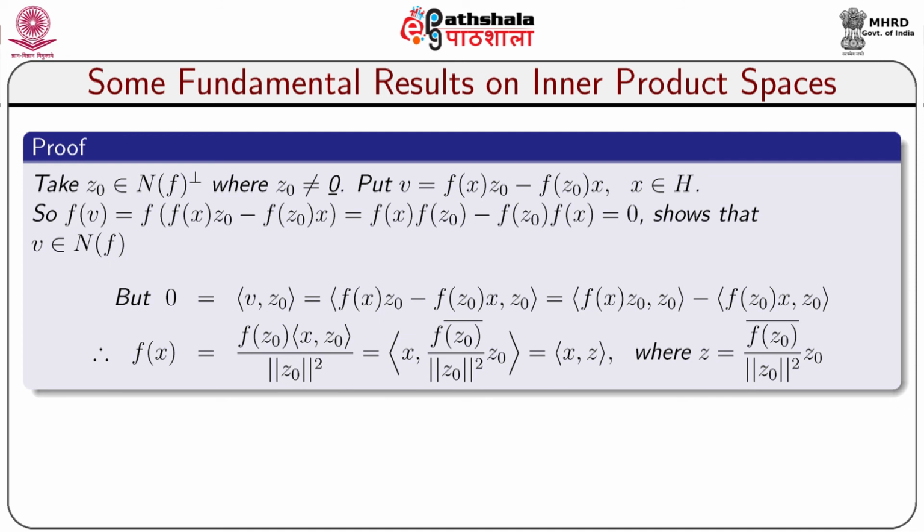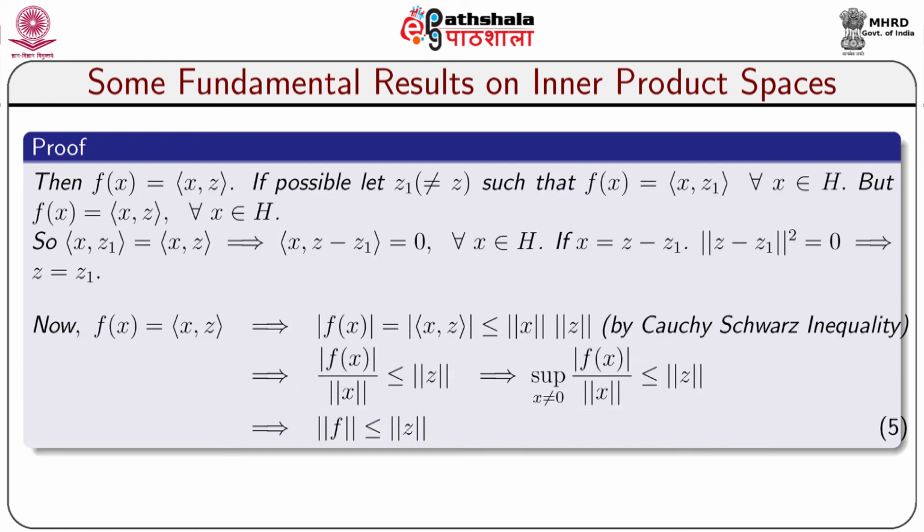But 0 is equal to inner product v comma z0, which is inner product of (f(x) z0 minus f(z0) x) comma z0, which on simplification we get f(x) is equal to f(z0) times inner product x comma z0 divided by norm of z0 square, which is equal to inner product x comma (conjugate of f(z0) divided by norm of z0 square times z0), which is equal to inner product x comma z, where z is equal to conjugate of f(z0) divided by norm of z0 square times z0. Thus, f(x) is equal to inner product x comma z.